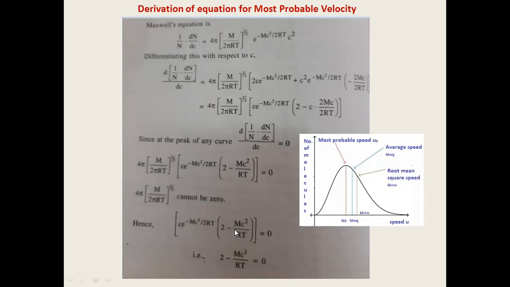Finally, the equation simplifies as 2 minus mc²/RT is equal to 0. Now the c we are referring to here is the c obtained from the Maxwell-Boltzmann distribution equation itself. But since we have applied the condition of most probable velocity, this c is now the most probable velocity c.